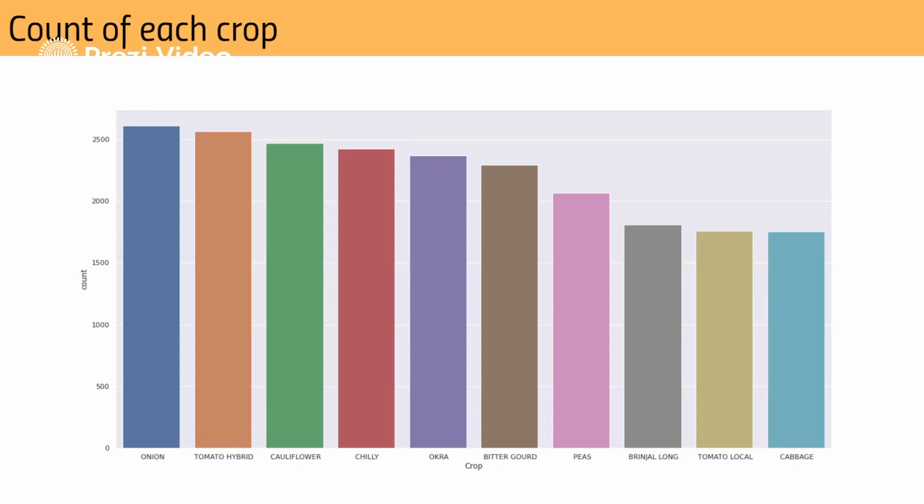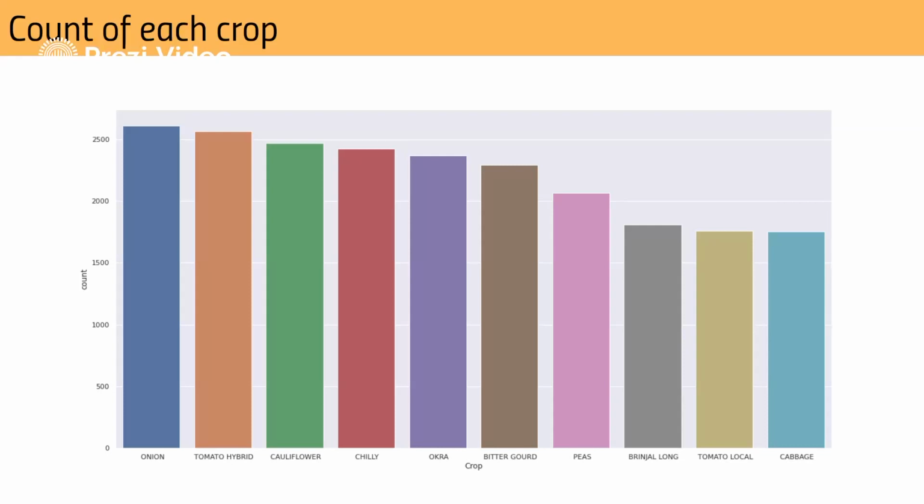What I came to a conclusion from this is that some crops are grown only in some particular seasons, for example cabbage, which is mostly grown in winter or spring season, so it's not grown in the summer season.